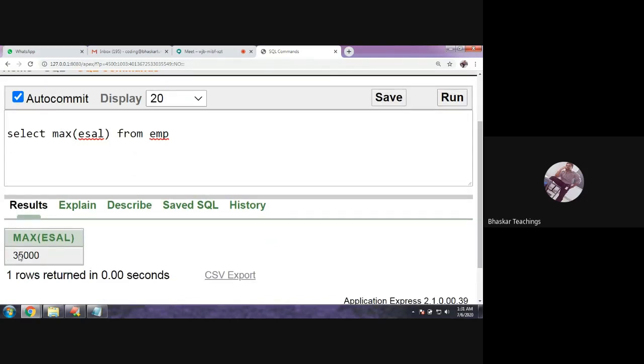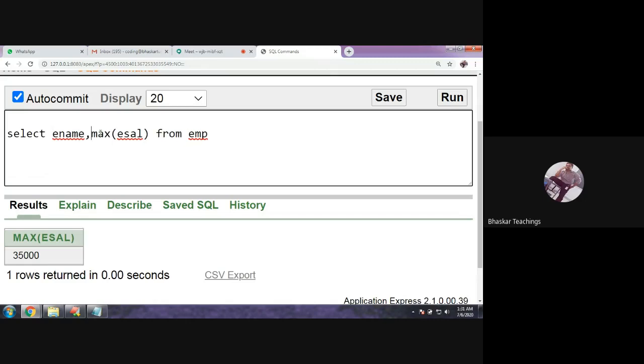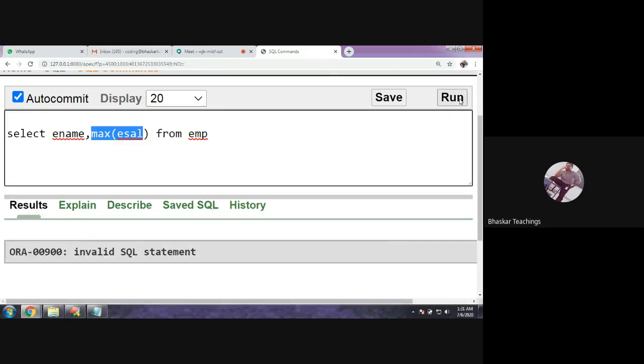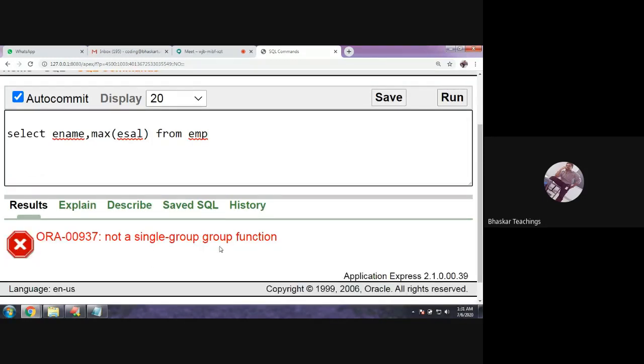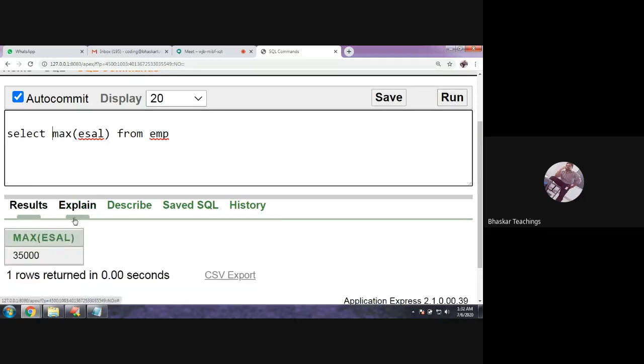But here I want to know the details of the employee who is getting the highest salary. Suppose we want to display the employee name along with the maximum salary, the maximum salary and the name of that employee. This is completely invalid, it would give you an error about the single group function. You cannot get the name along with the maximum salary result. You can get the maximum salary using this aggregate function, that is valid. But if you want to know the details of the employee who is getting the highest salary, this is our question.